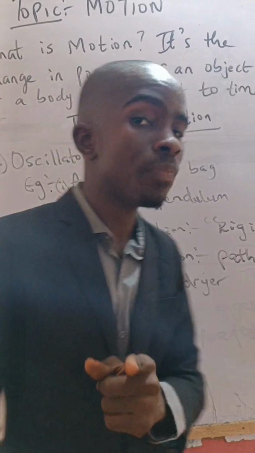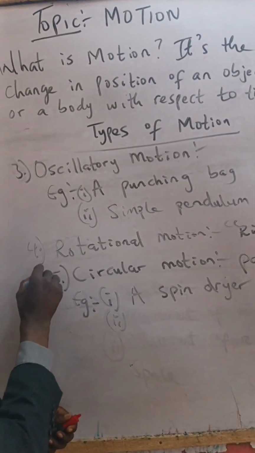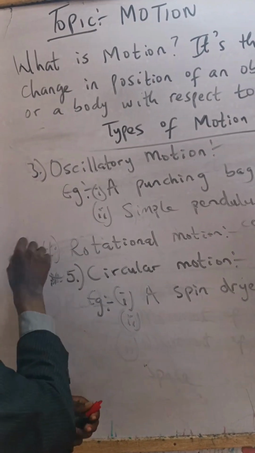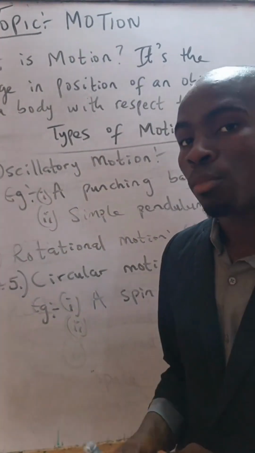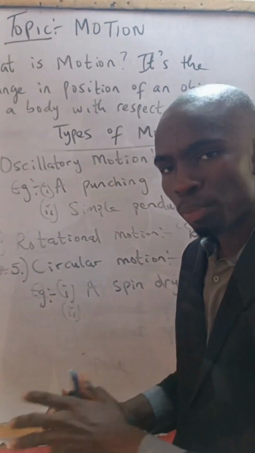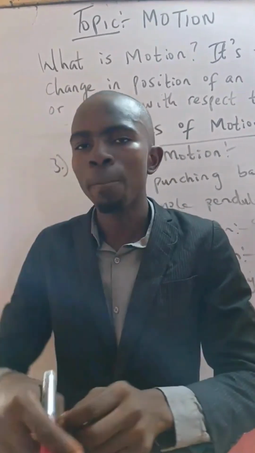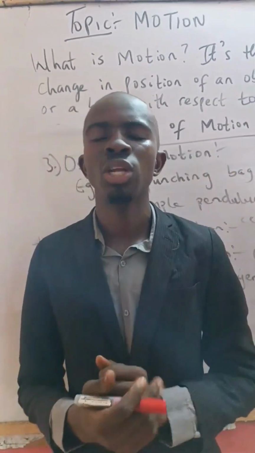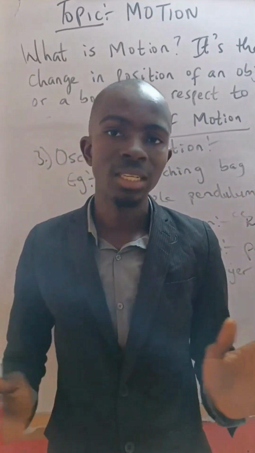Now, note that there is a difference between circular motion and rotational motion. Though both of them are in a circular path, there is a difference. In circular motion, the whole body moves, for instance, the clothes move completely, compared to rotational motion, where the body is at rest, but it is rotating. So that is the difference.